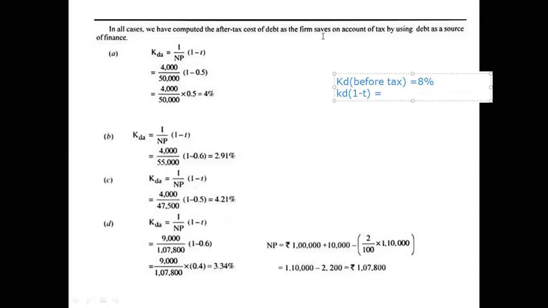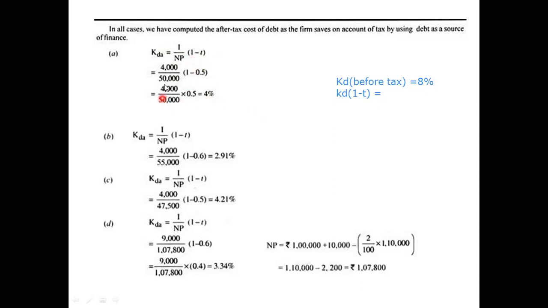The formula is here. This is the formula: I divided by SV. Here it is NP, net proceeds, or SV, both are one and the same. I divided by SV into 1 minus t. They have not multiplied it with 100. It is understood, but you have to multiply if you have to get 4%. Did you all take down?